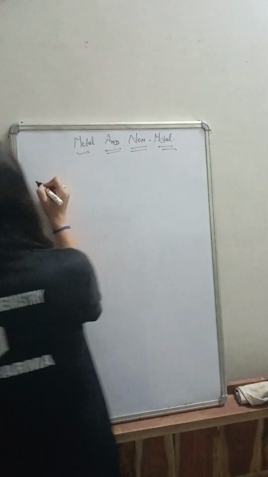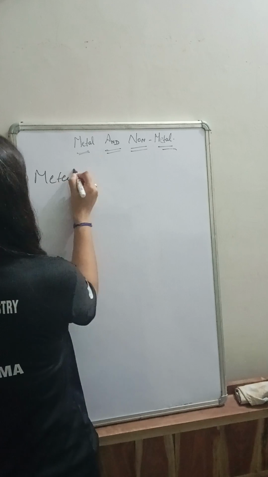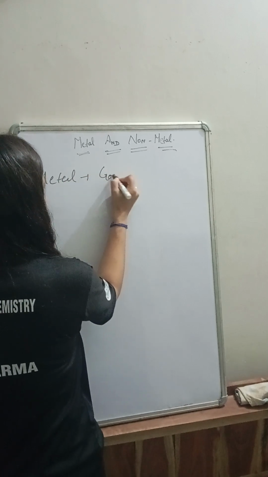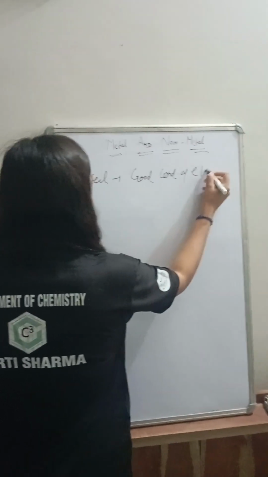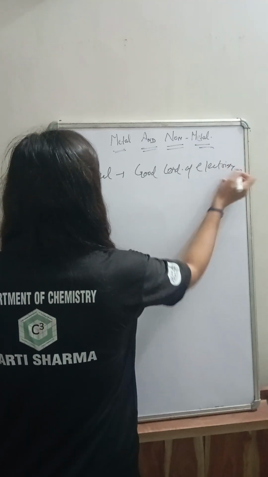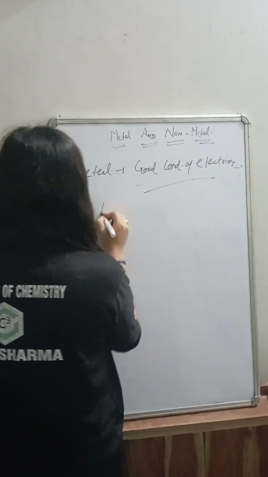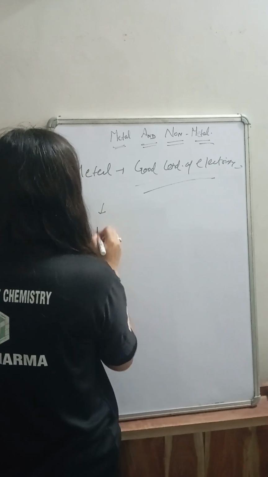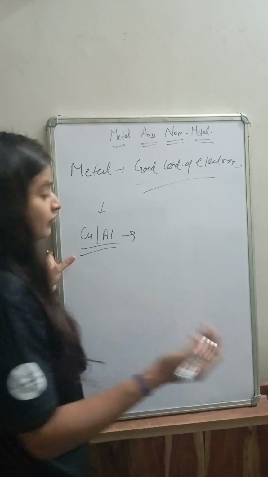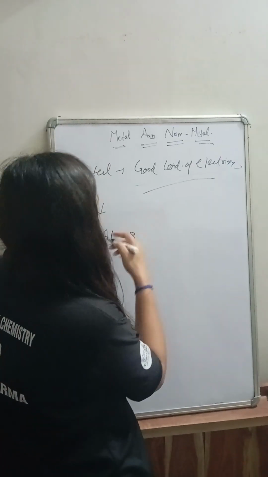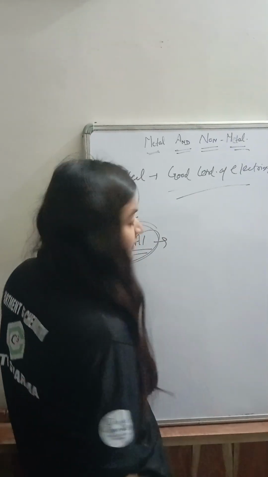The last property is that metals are good conductors of electricity. Generally copper and aluminium metals are good conductors of electricity.